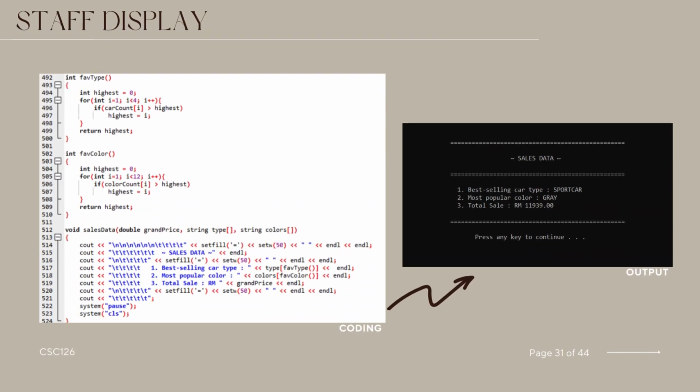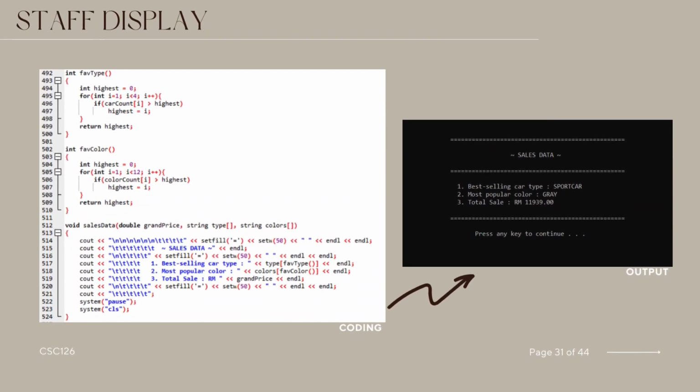The provided C++ code comprises three functions for analyzing and presenting sales data. The favorite type function determines the best-selling car type by iterating through an array of car count and returning the index of the type with the highest count. Similarly, the favorite color function identifies the most popular color by iterating through an array of color count and returning the index of the color with the highest count. The sales data function utilizes these results, displaying the best-selling car type, most popular color, and the total sale amount on the console.